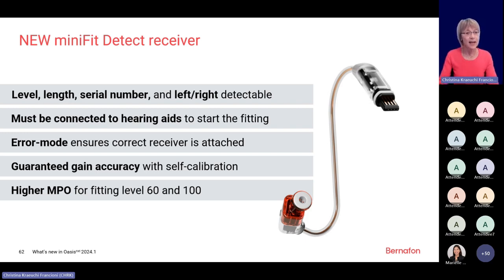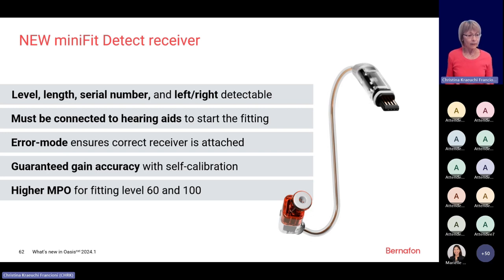In this memory, the sensitivity of the speaker in all the 24 frequency bands is stored. So this is data which is stored in the speaker, and therefore it will immediately detect if the right speaker has been mounted. It must be connected to the hearing instrument to start fitting.